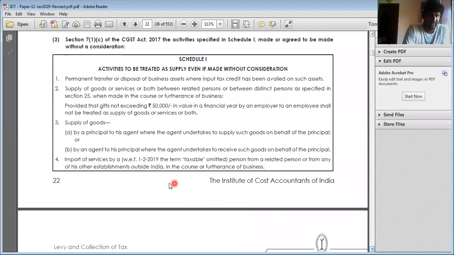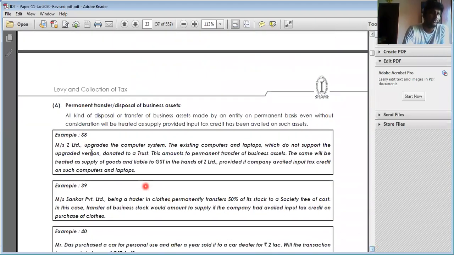Here, import of services by a person from a related person, use the right word, from a related person, or from his own establishment. Now, in the course or furtherance of business, then it is regarded as supply. In Section 7(1)(b), it is talking about import of services for consideration. Here 7(1)(c) is import of services without consideration. Number 2, there is no furtherance of business there, whereas here it should be in furtherance of business. So you have to understand all these 3 concepts. We'll see one by one.